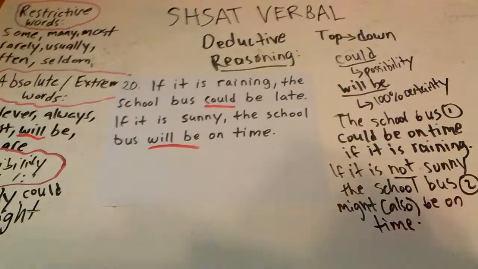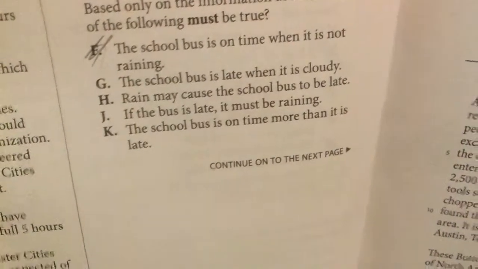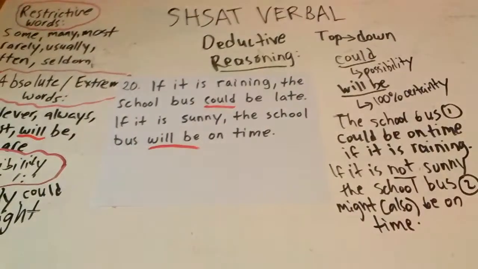Alright? I'm starting to realize something. I hope it's not true, but it might be. So G's crossed out. Rain may cause the school bus to be late. H, let's see.